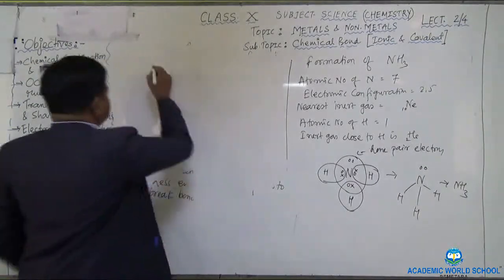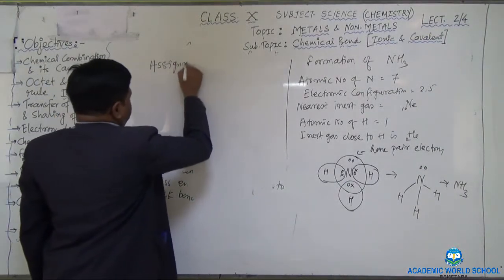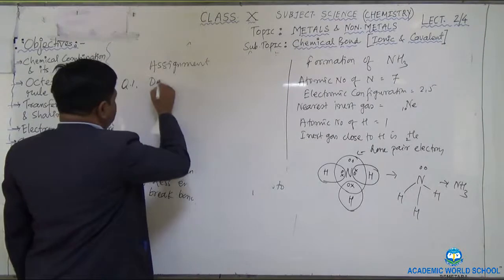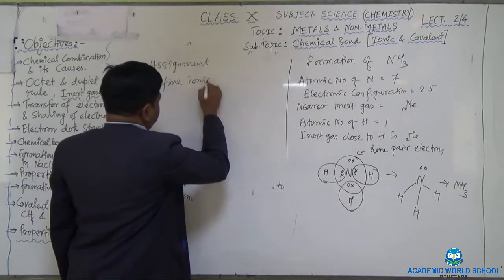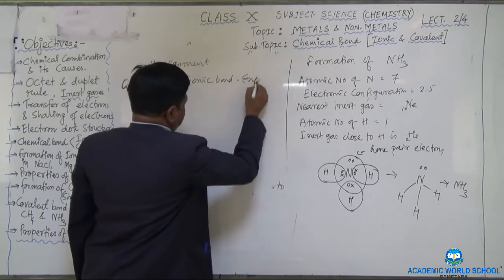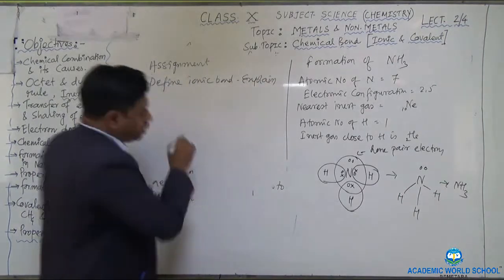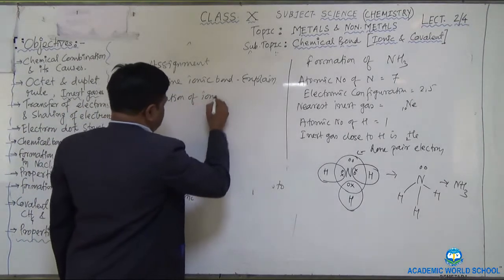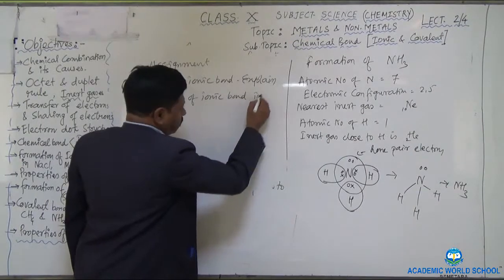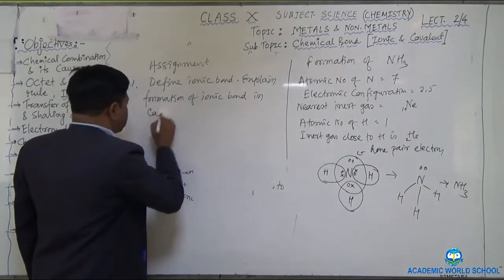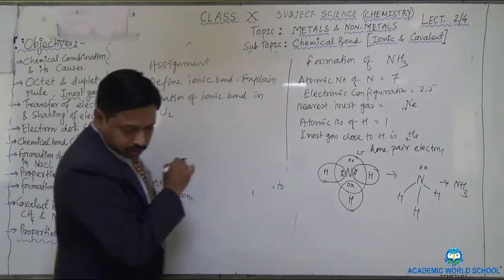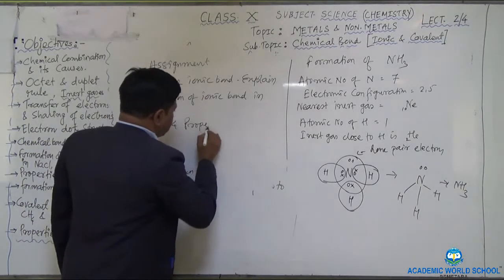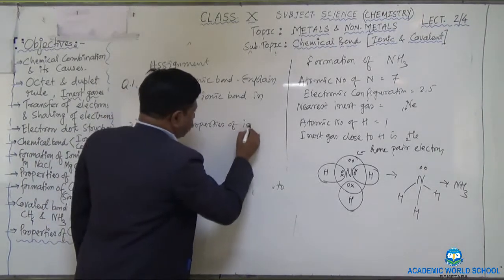The first question, assignment question number 1, is: define ionic bond. Then explain the formation of ionic bond in the molecule calcium chloride, CaCl2. And the second question is: write four properties of ionic and covalent compounds.